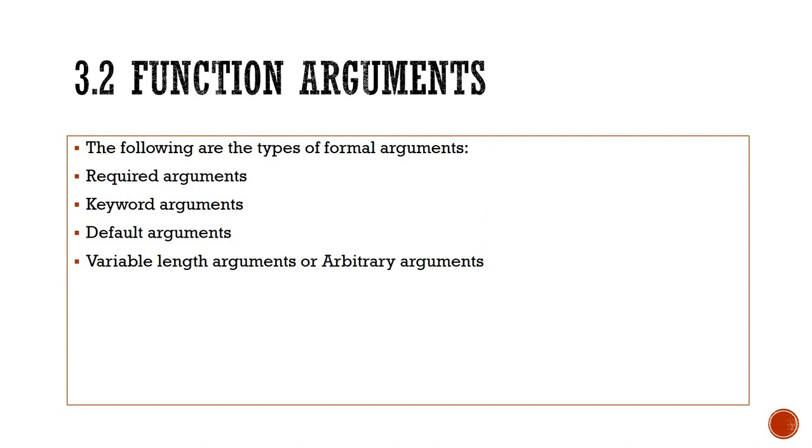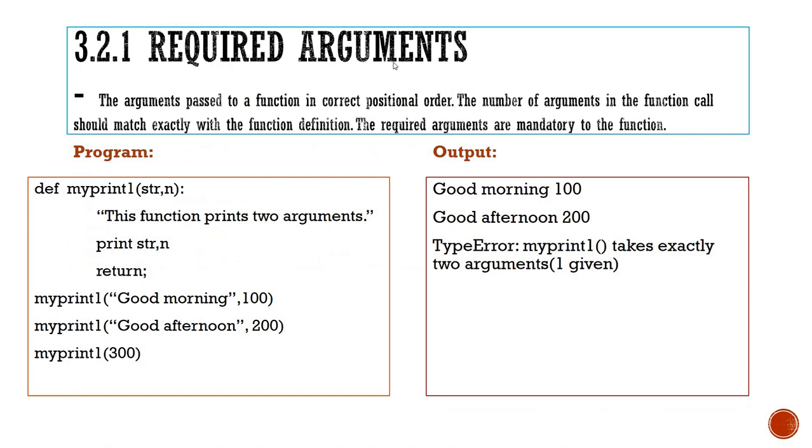Next we are going to see function arguments. There are four types of formal arguments available in a function. The first one is required arguments, then keyword arguments, default arguments, and variable-length or arbitrary arguments. The required arguments are the arguments passed to a function in correct positional order. The number of arguments in the function call should match exactly with the function definition.